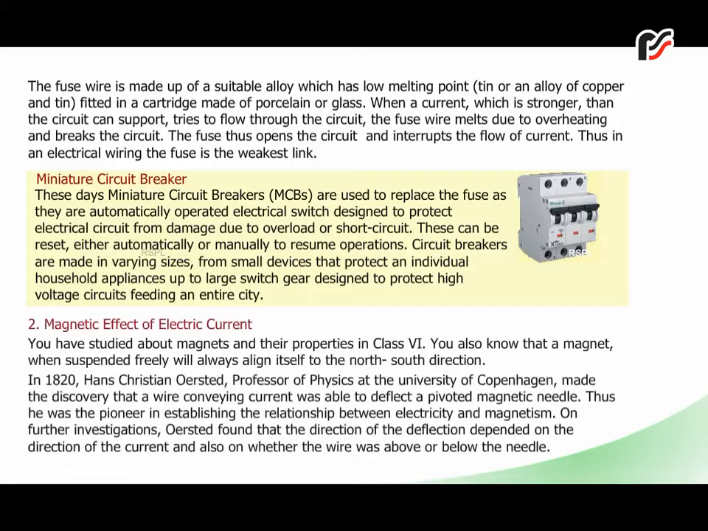2. Magnetic effect of electric current. You have studied about magnets and their properties in class 6th.